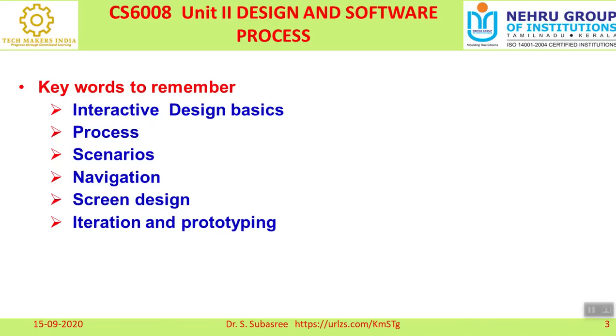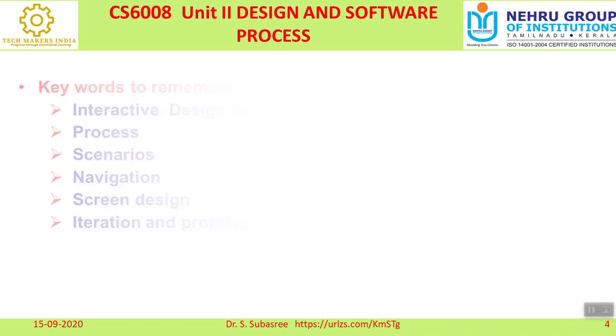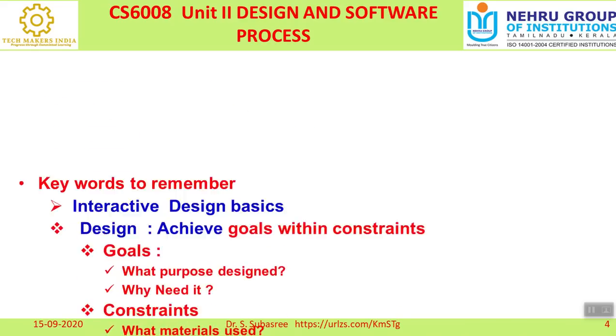I told you it is the software life cycle, so it consists of multiple processes, and in which scenario we want to use them. Then what is the meaning of navigation, how to design the screen and how it looks, and what is the meaning of iteration and prototyping. All these keywords are very essential as far as design and software process is concerned. We'll see them one by one.